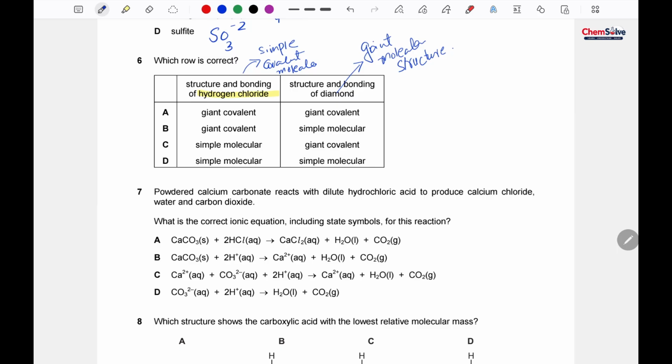So keeping this information in our mind, A and B are the incorrect ones and we have to look at C and D then. Okay, then option C says for diamond it's a simple molecule, so of course it's a wrong one. The correct option is D then.